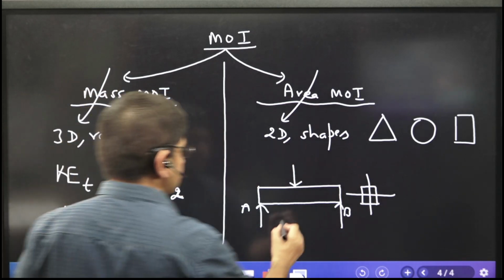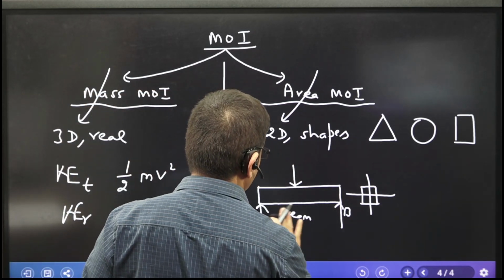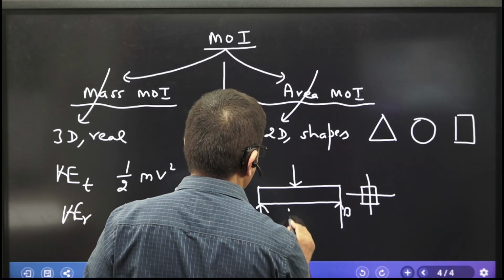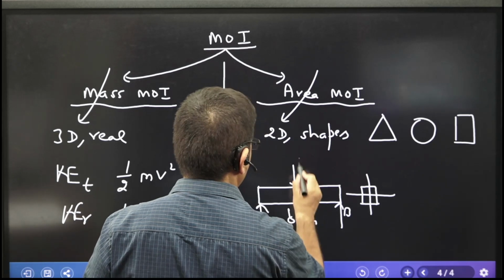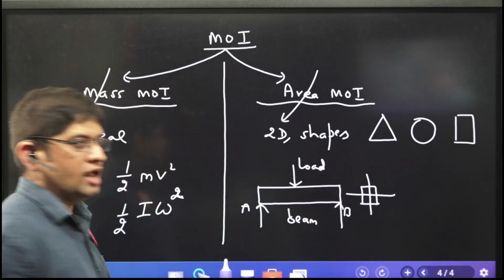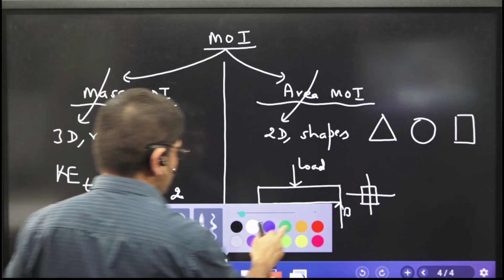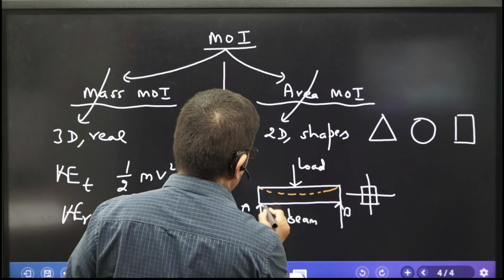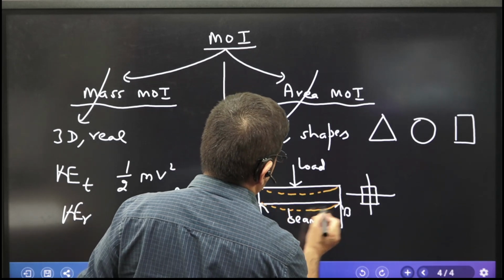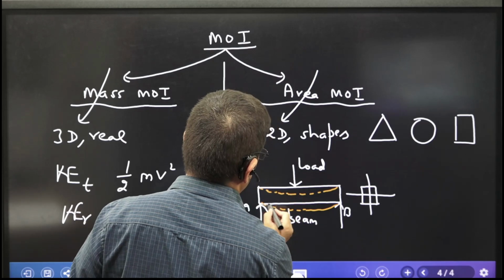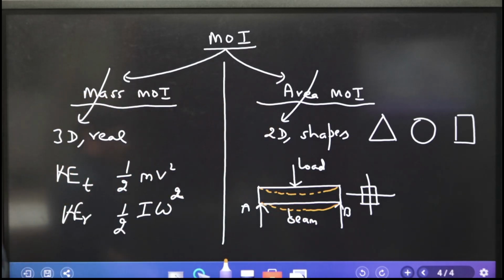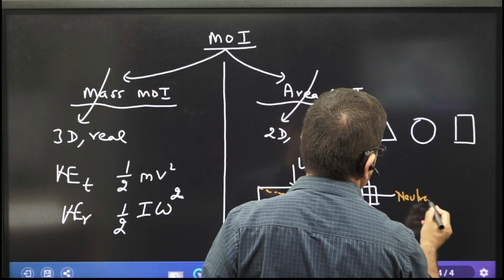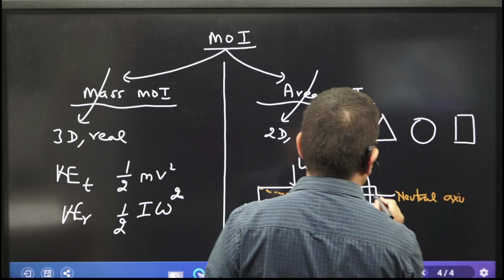What have I made? Sir, it looks like you have made the beam. And in the beam, I am subjecting this beam to loading. This is called load. And whenever there is a load, what is going to happen? Sir, wherever there is a load, there is going to be deflection. The body is going to deflect, something like this. This is the deflection. And whenever there is a deflection, there is something which is called neutral axis.